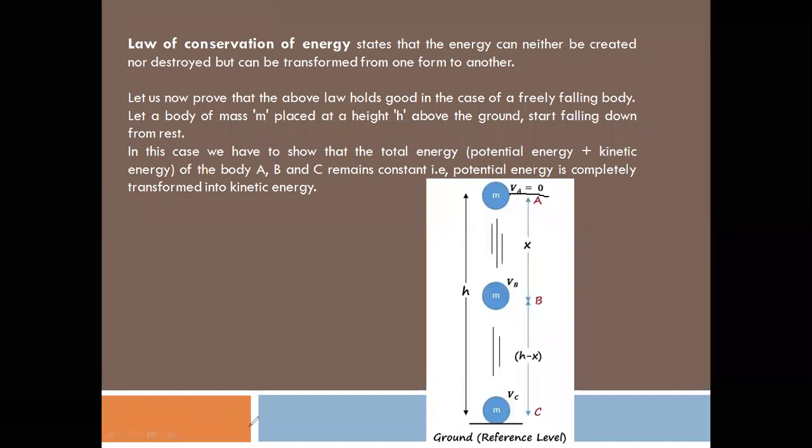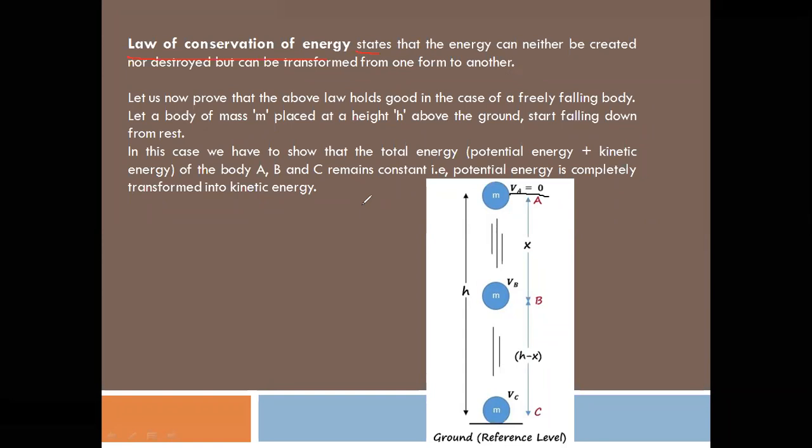First we should know what is the law of conservation of energy. So the law of conservation of energy states that energy can neither be created nor destroyed, but can be transformed from one form to another form. So energy can neither be destroyed nor created, but it can change from one form to another form.